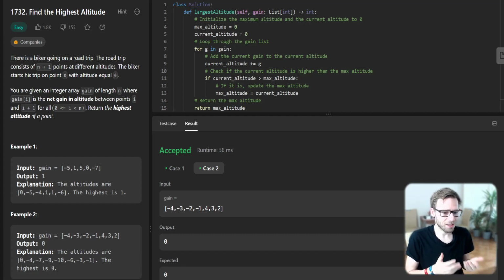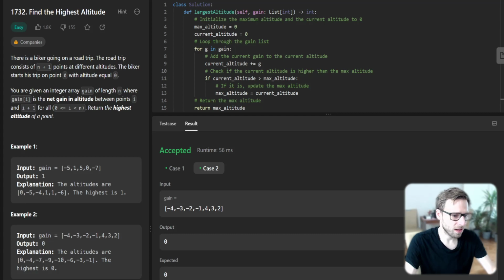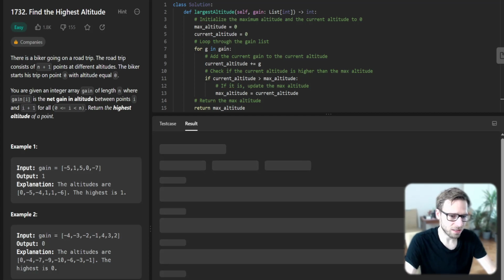And so what we did here: we start at sea level, so altitude 0, and we keep a record of the highest altitude we have reached so far. We then loop through the gains list, adding each gain to our current altitude. If at any point the current altitude is higher than our recorded maximum altitude, we just update the maximum altitude. So it's really straightforward. And yep, let's see if it works for unseen test cases and submit it.